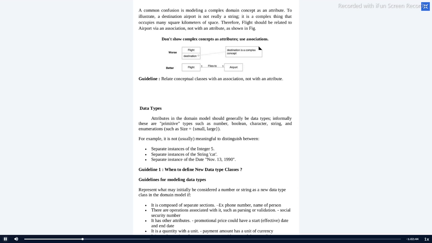These things are primitive. For example, it is not meaningful to distinguish between them. So let me see some examples: integer 5, string cat, date, you are just marking with the same notation. One second, I'm just getting a call.